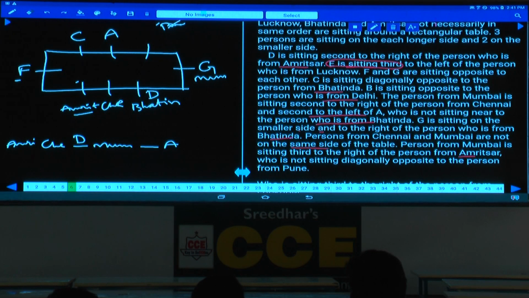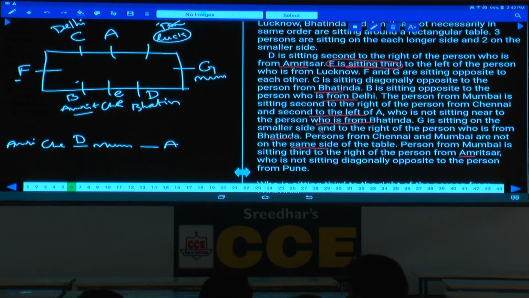Now, where can this E be? Can you take E at this place? The person from Lucknow, can we take Lucknow at this place or not? If Lucknow is here, E sits third to the left of the person from Lucknow, then Chennai and E must be the same. If Chennai and E are the same, then B and Delhi are opposite to each other, so B will be here, and then Delhi will be here.